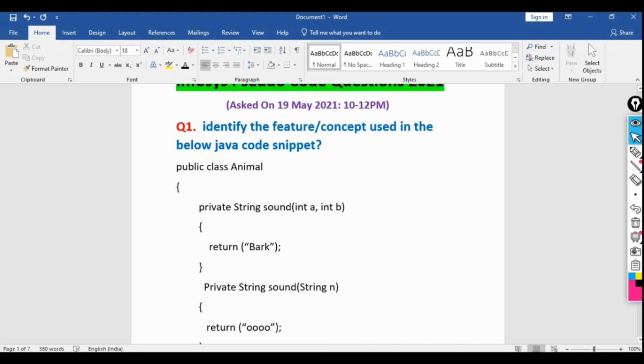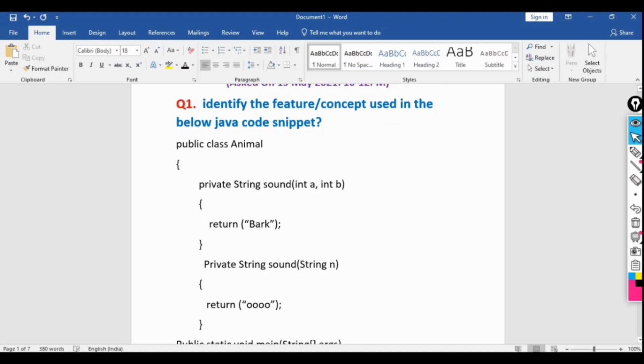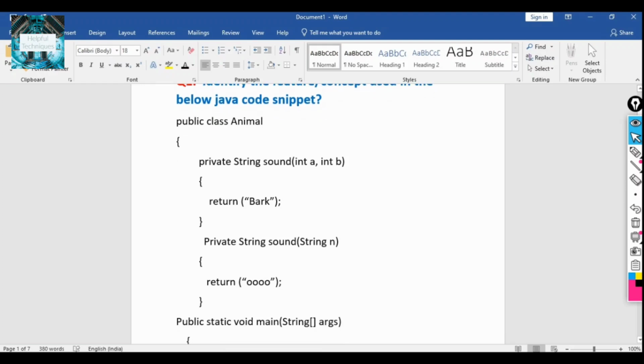Identify the feature or the concept used in the below Java code snippet. If you are not comfortable with Java, no problem, just follow the concept, because the concept is the same for Java as well as for Python. This is the class Animal. Inside this Animal class there is a method, string sound. Inside this method I am passing 2 parameters, integer a and integer b, and it returns or prints bark.